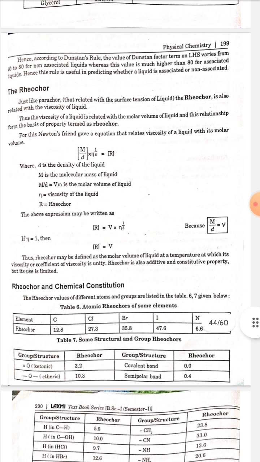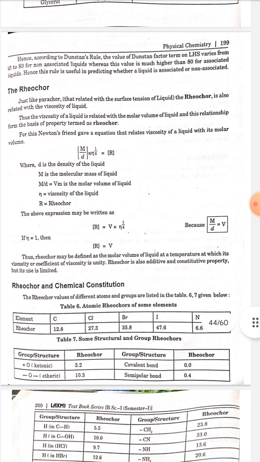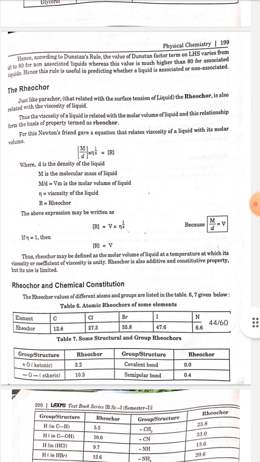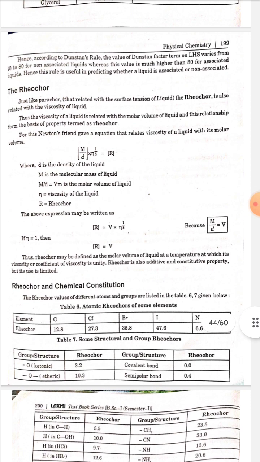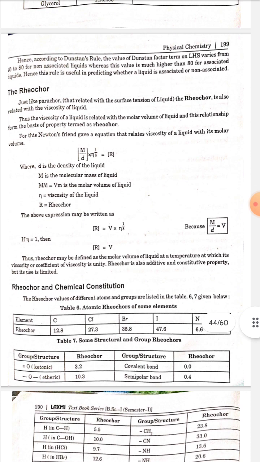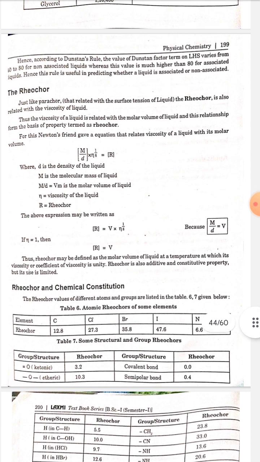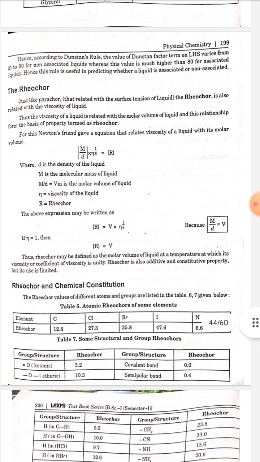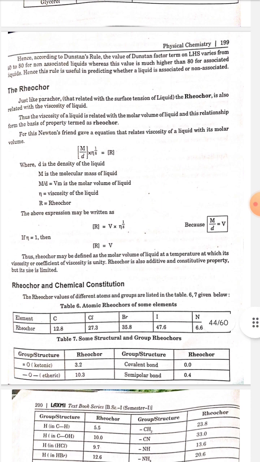The above expression may be written as R is equal to V multiplied by eta to the power 1 by 8. If eta is equal to 1, then R is equal to V. Thus, rheochor may be defined as the molar volume of liquid at a temperature at which its viscosity or coefficient of viscosity is unity. Rheochor is also an additive and constitutive property, but its use is limited.